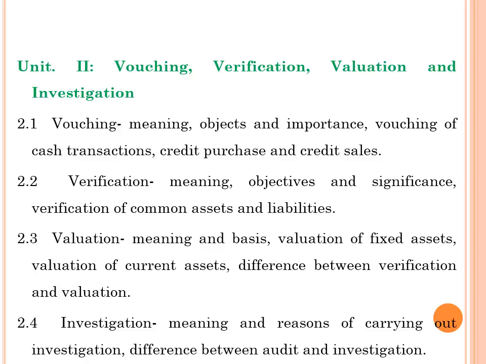2.1, Vouching. Vouching meaning, objects and importance. Vouching of cash transactions, credit purchase, and credit sales. We know that in accountancy, no transactions are recorded without documentary evidence. So all documentary evidence is covered under vouching.